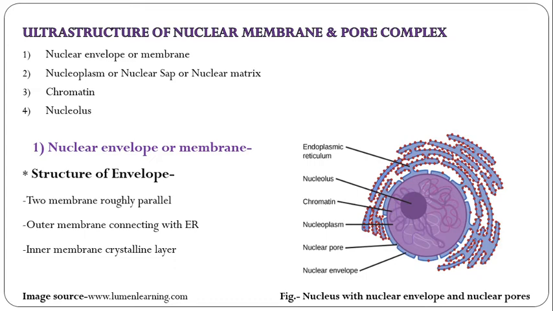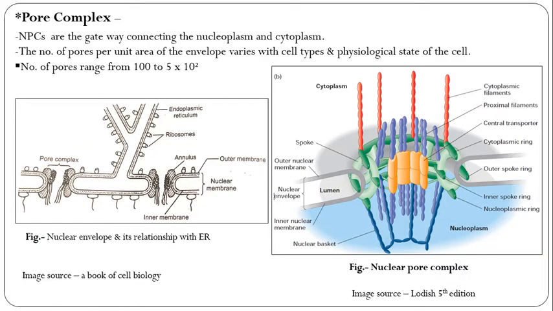The nuclear membranes are separated by the perinuclear space, which is discontinuous except in some areas where the membranes join to form pore complexes. See here the pore complexes.